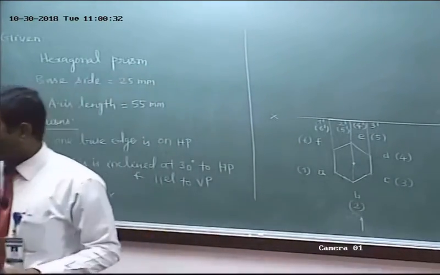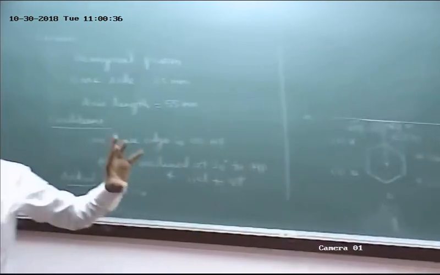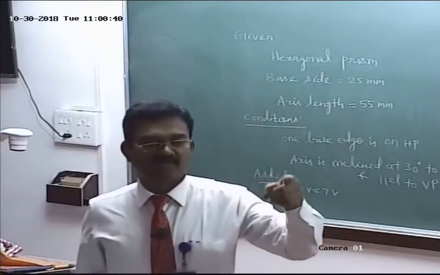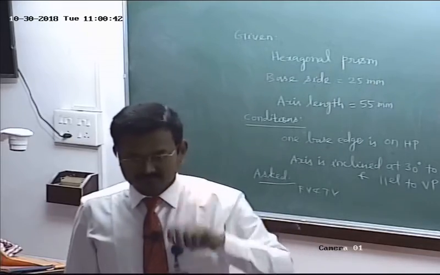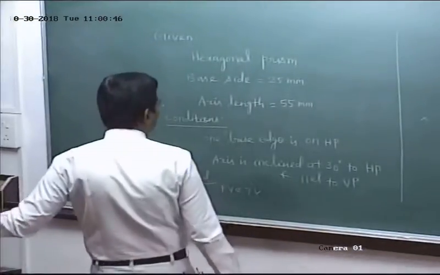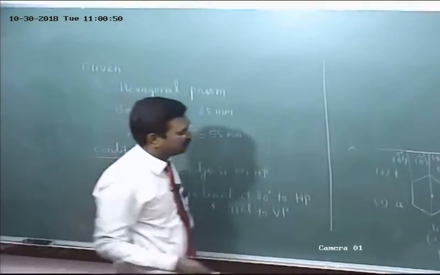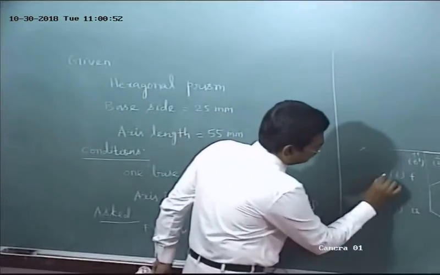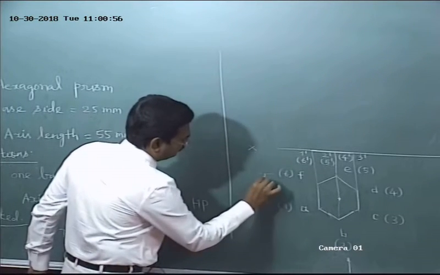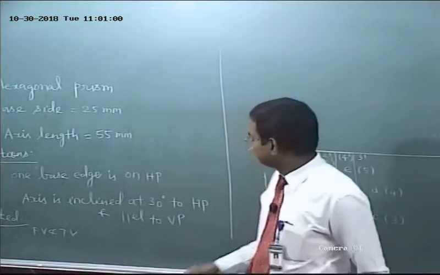Next, how to get the front view of the top base? So far we have obtained only the front view of the bottom base. How to draw the front view of the top base? So where do I have to draw? Refer to 55 mm. What about the base side? Before that, important point, you must apply the dimensioning. Base side is equal to 25 mm. It's an important one. Some marks will be given for dimensioning. So base side is